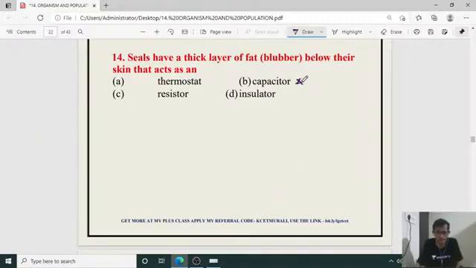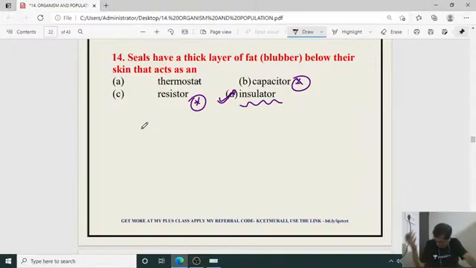Of course capacitor is the wrong one, and resistor is the wrong one. What about thermostat and insulator? It is the insulator; it acts as an insulator to maintain the body temperature. What is a thermostat? It is a regulator of body temperature. Of course, in our brain the hypothalamus has the thermostat function.